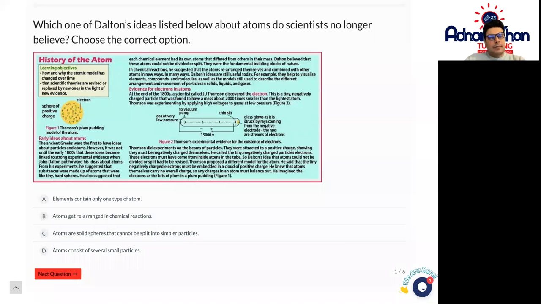So atoms consist of a nucleus containing protons and neutrons, surrounded by electrons in a shell. The number of subatomic particles in an atom can be calculated from the atom's atomic number and the mass number. So ideas about atoms have changed over time. Scientists developed new atomic models as they gathered new experimental evidence over many years.